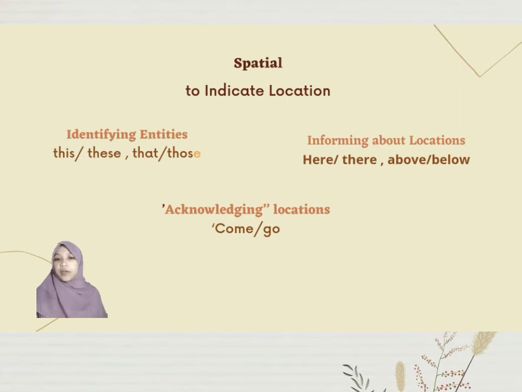The listener are away from the speaker. This and here can be seen, and we can use this and here if the speaker and listener are nearby us. But we can use that or there if the speaker and listener can no longer be seen.